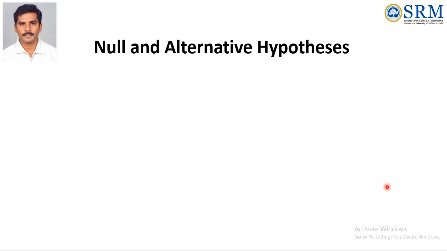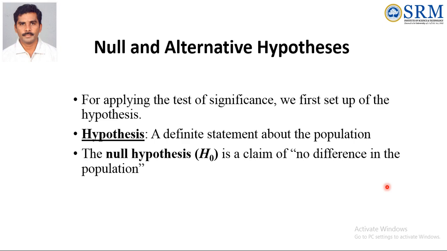Null and alternative hypothesis. So if you are doing some experiment, first we have to set some aim. Before going to that experiment, we set the aim. So how to set the aim? As a statement. So what is the statement here?